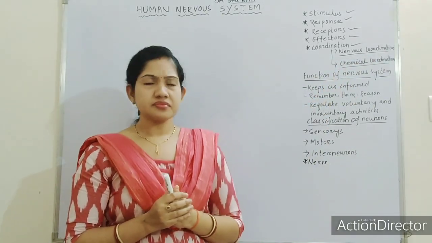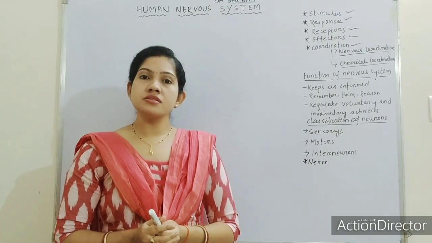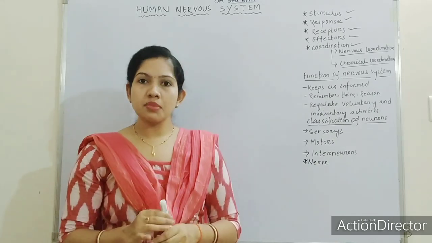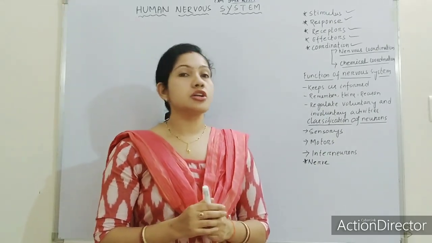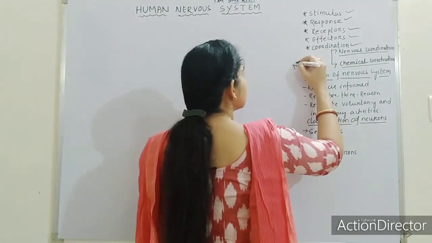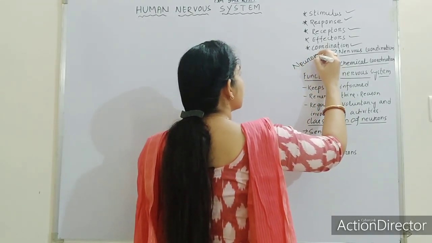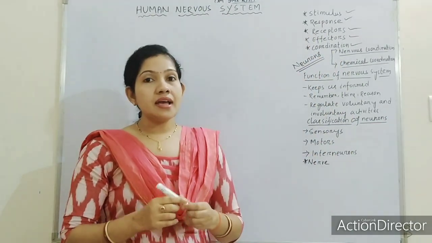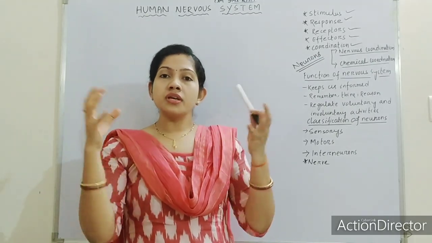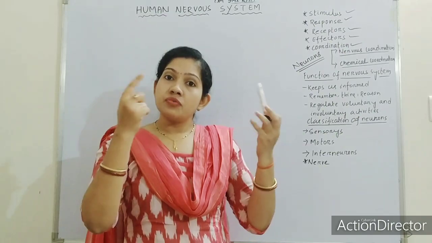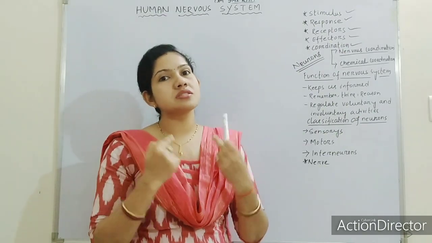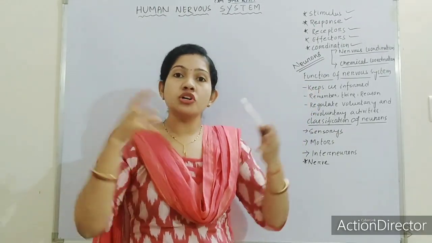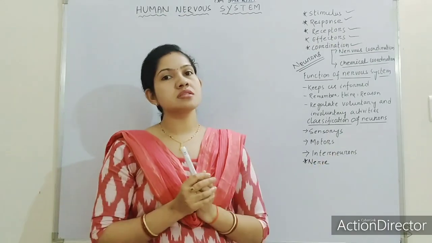coordination. Nervous coordination occurs due to some specialized cells called neurons or nerve cells. Remember, nerve cells are also known as neurons. The coordination among the neurons forms a system known as the nervous system. All the nerve cells or all the neurons work together to form a system known as the nervous system.